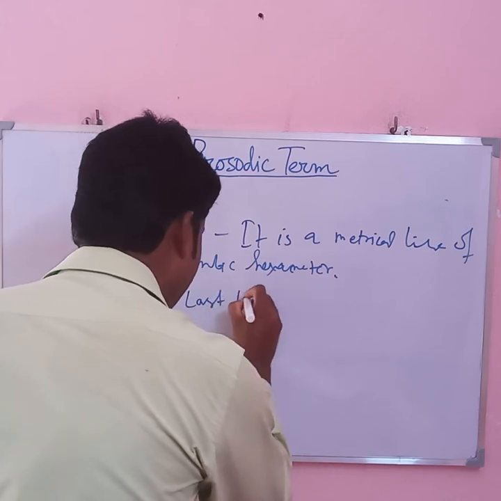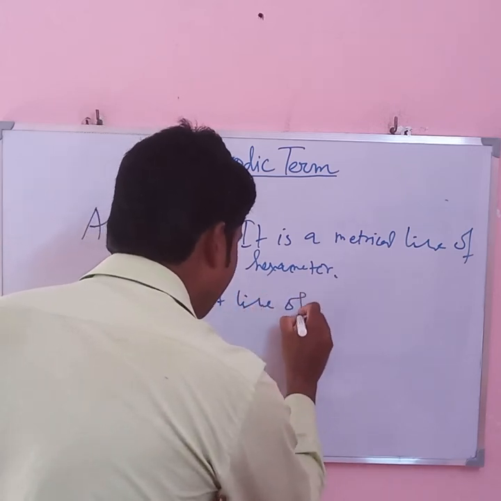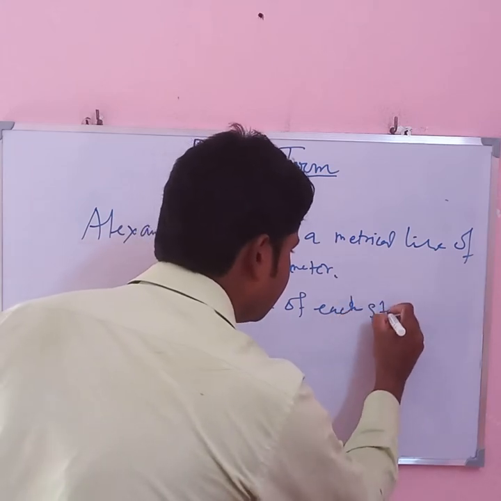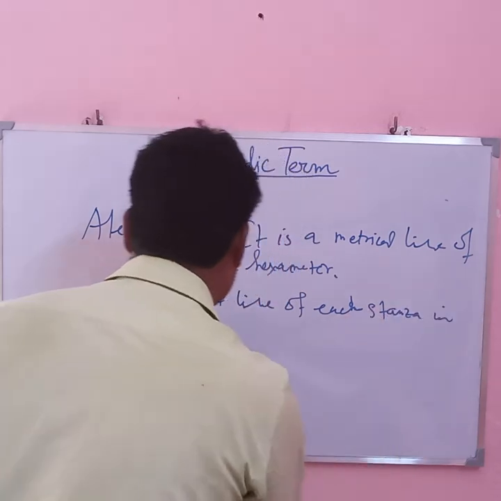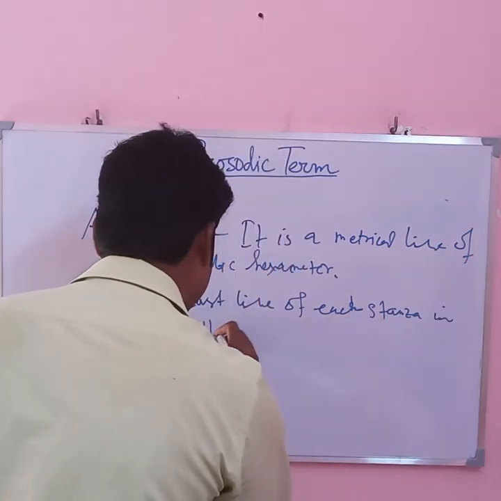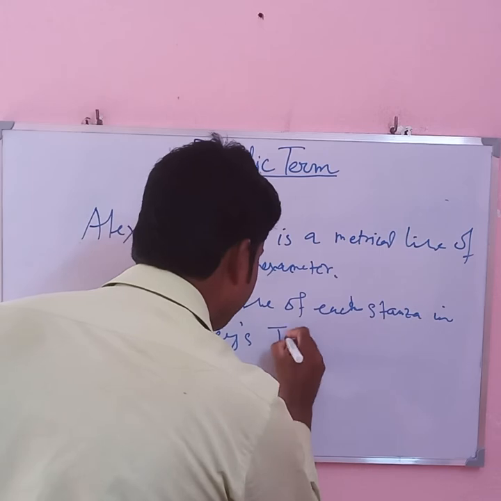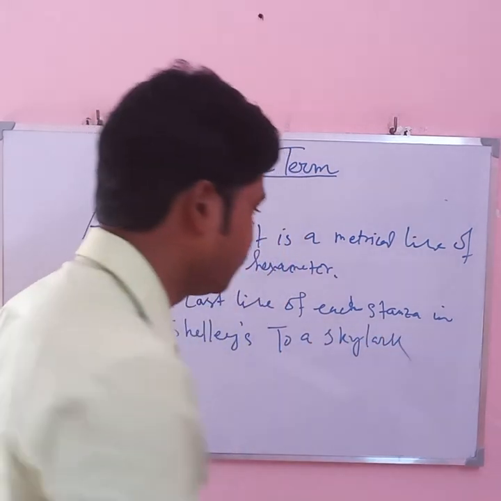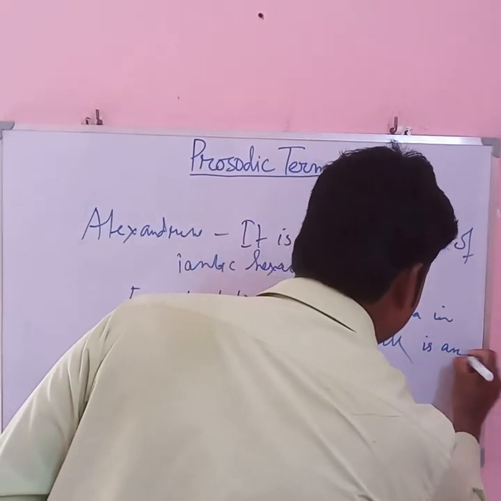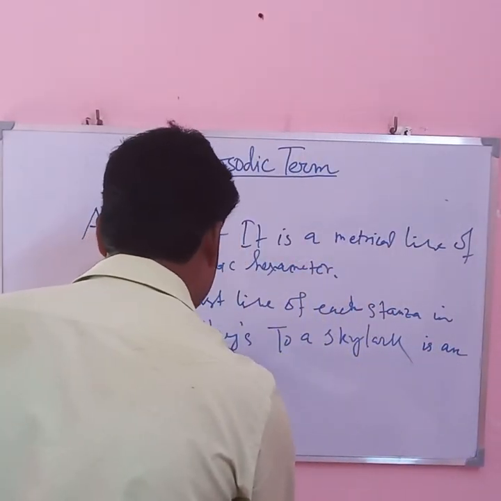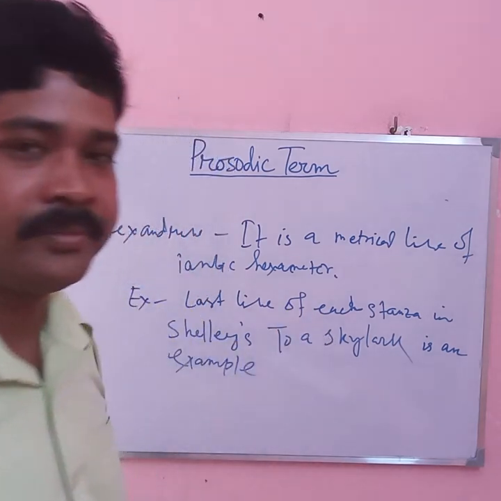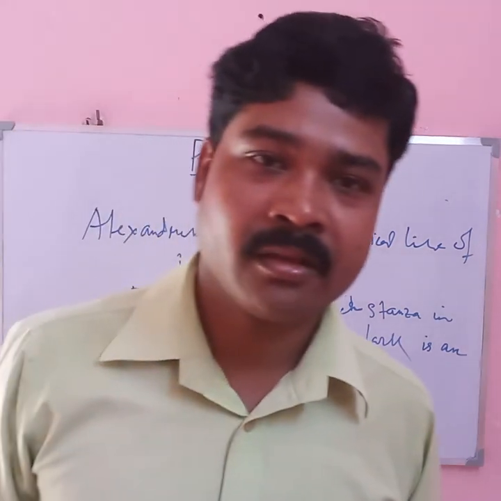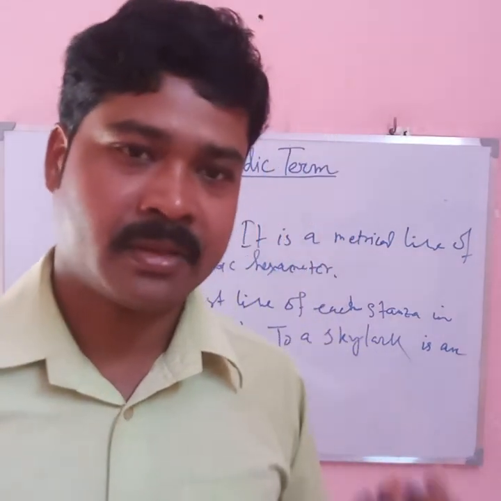The last line of each stanza in Shelley's To a Skylark is an example. So iambic hexameter, and the example is Shelley's To a Skylark.